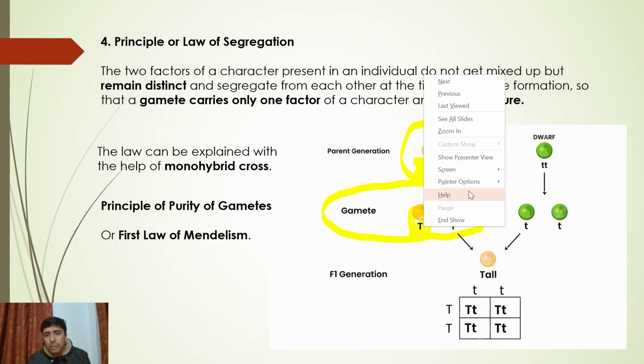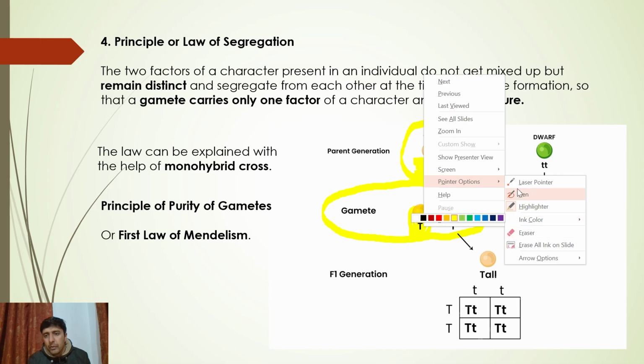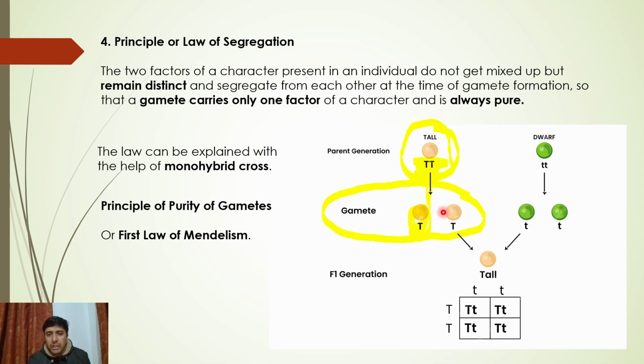Let me just move on to pen or laser. Okay, so gamete has only what? Gamete has only one T. Okay, इसके जो यहाँ पर it had two alleles T and T. This is homozygous. Remember this is homozygous dominant. जो ये दो alleles हैं, they separate into two different alleles during gametogenesis.